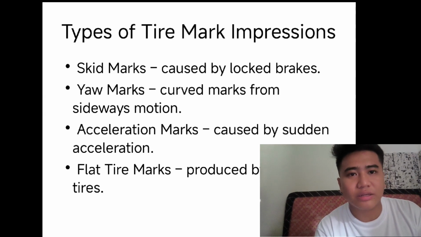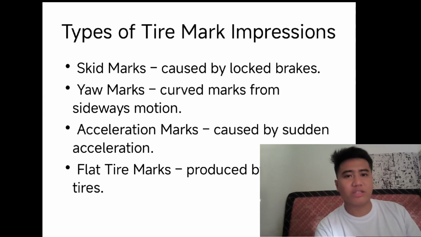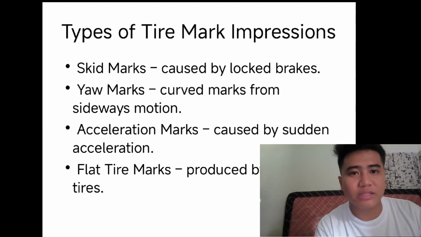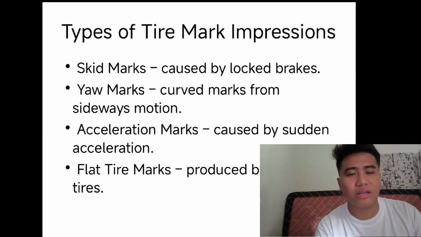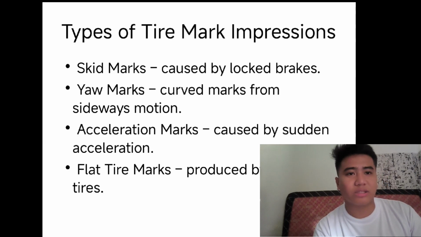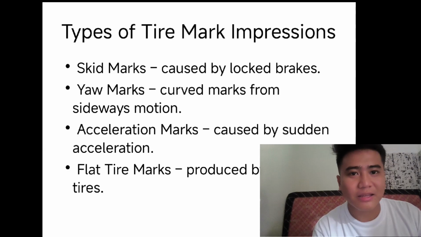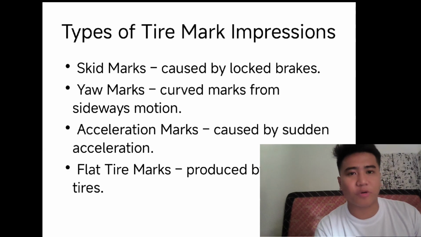Acceleration marks occur when a driver suddenly increases speed, leaving behind marks due to tire friction on the road surface. And flat tire marks are caused by damaged, deflated tires, often showing irregular patterns, indicating mechanical issues during the incident. These impressions help investigators determine driver behavior such as braking, speeding, and loss of control.